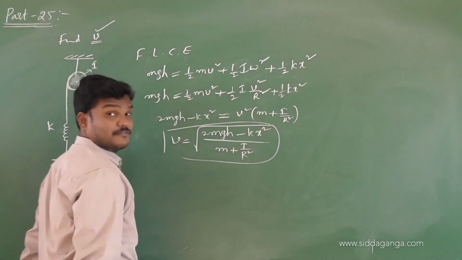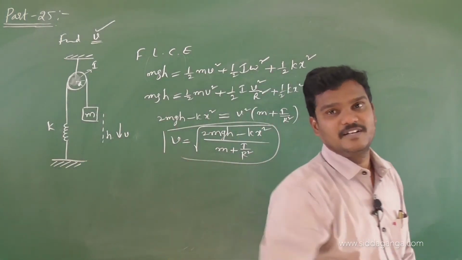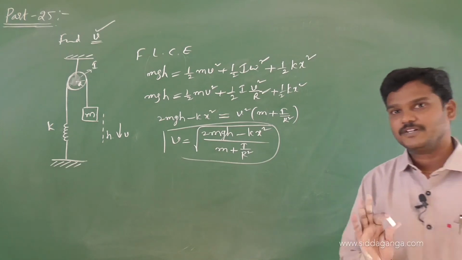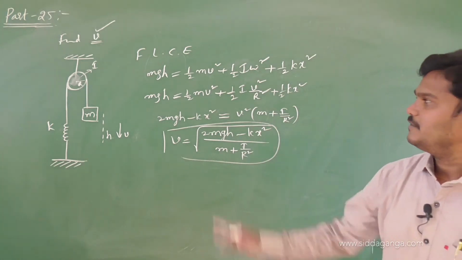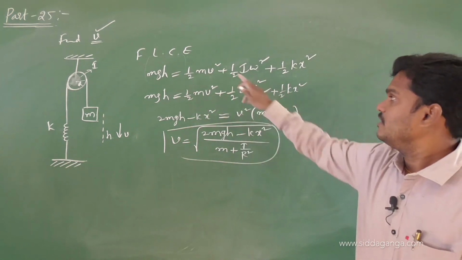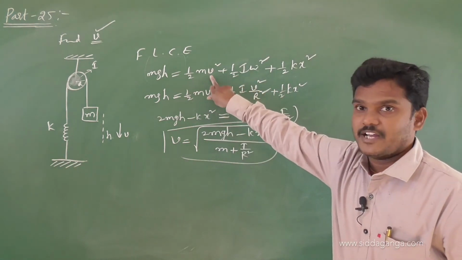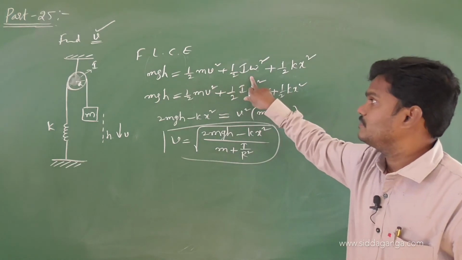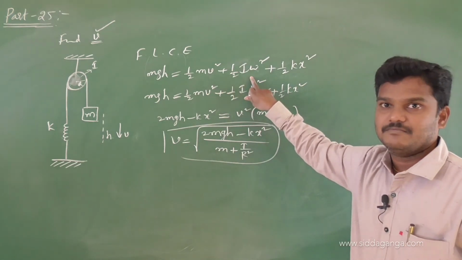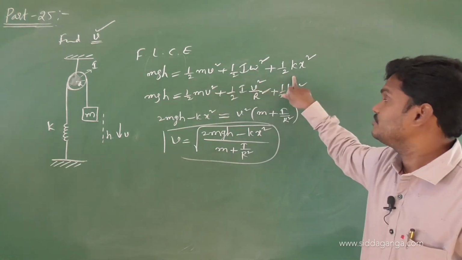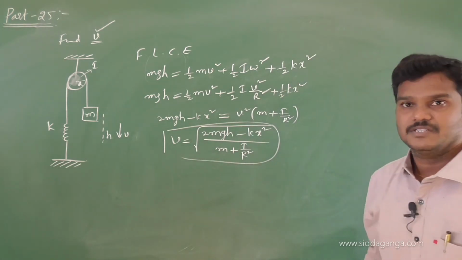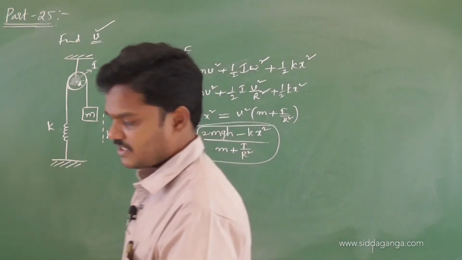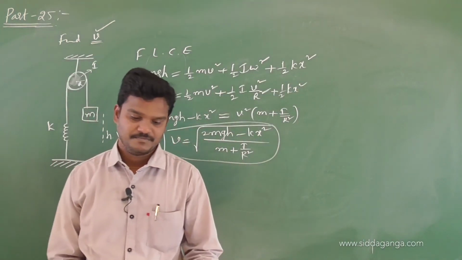Earlier I forgot this half kx square because the spring is there on the left side, and I thought only the wire is there. So for a spring there is a gain in potential energy, half kx square. Left side is loss, right side is gain. Gain in kinetic energy of the block, and the pulley will rotate, so the rotational kinetic energy, and gain in potential energy of the spring. Loss in energy on the left, gain in energy on the right.